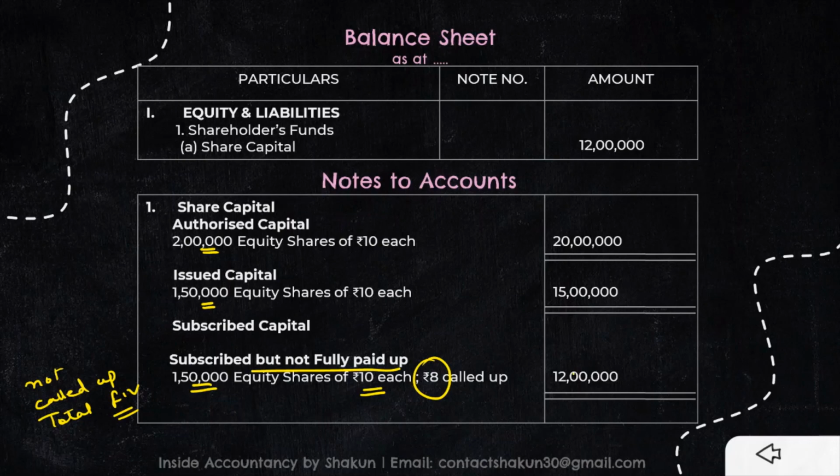So we have discussed the types of share capital: authorized capital with which the company is registered; issued capital, that part of authorized capital which has been issued to the public for subscription; and subscribed capital, that part which has been actually subscribed by the public. Subscribed is of two types: subscribed and fully paid up, and subscribed but not fully paid up. I will try to explain it with the help of examples. I hope this is all clear, because disclosure in the balance sheet is a very important topic, and generally a 4-mark question comes relating to disclosure of share capital in the balance sheet. If all these concepts are clear to you, you will not lose on those 4 marks.